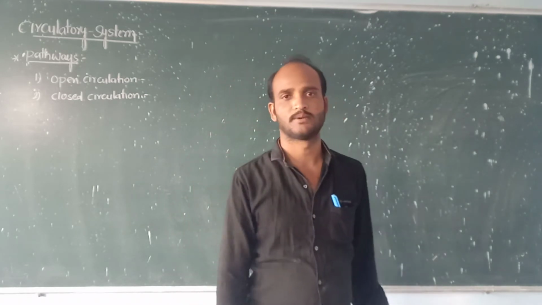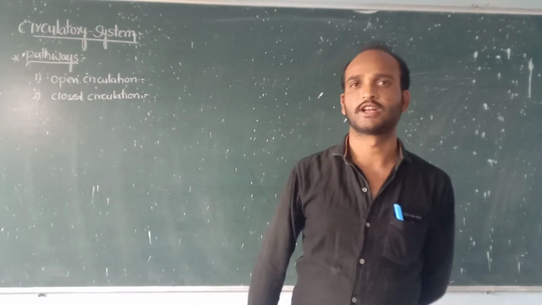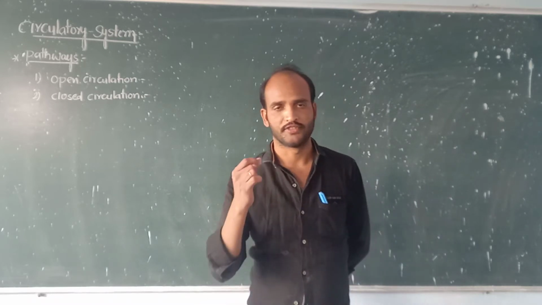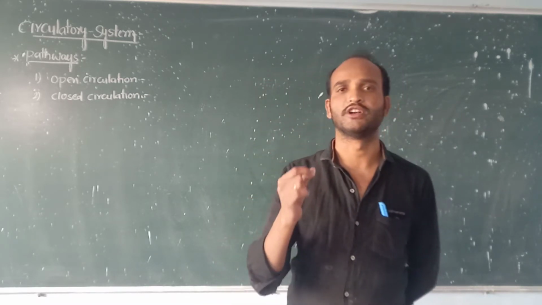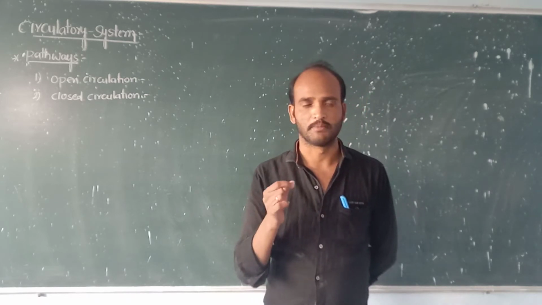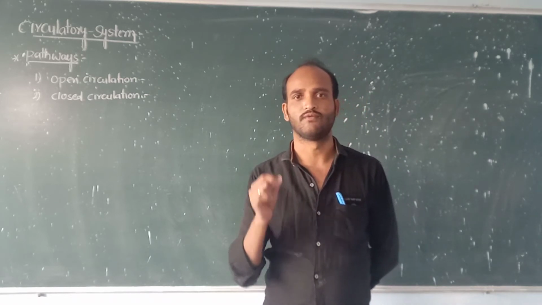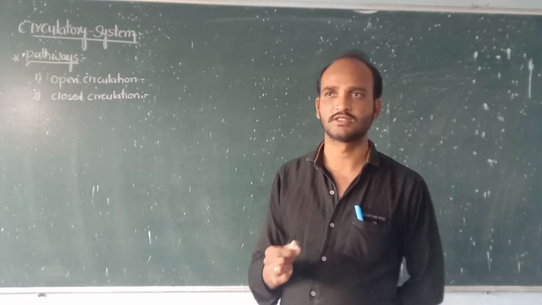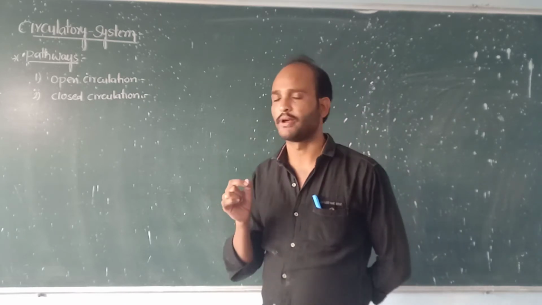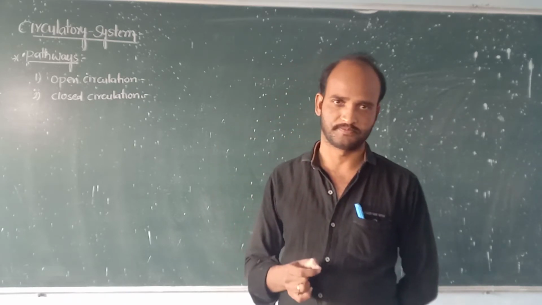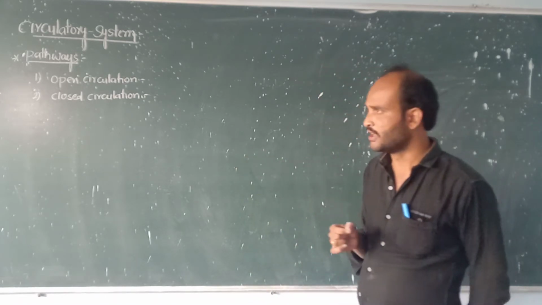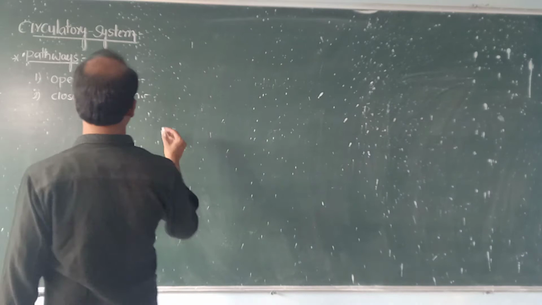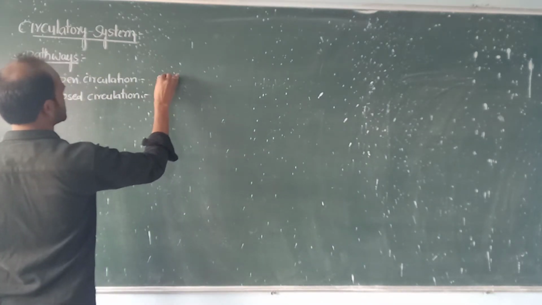Come to the first. Open circulation means the blood freely flows in the body space. That is called the open type of circulation. Here the body spaces means sinuses.